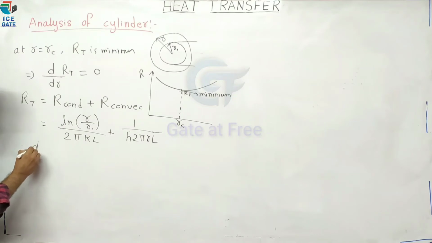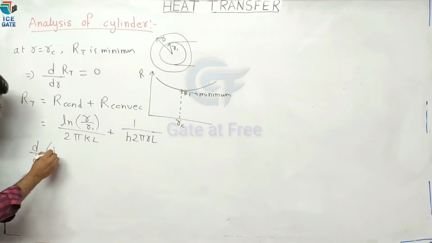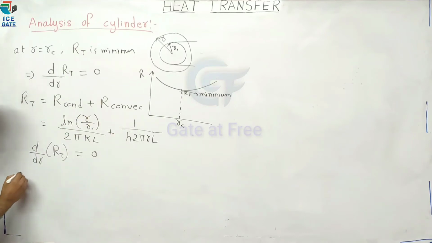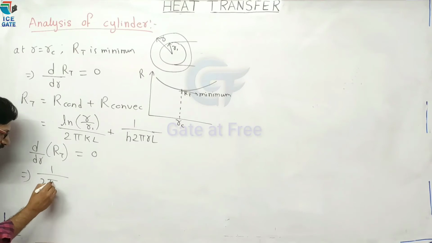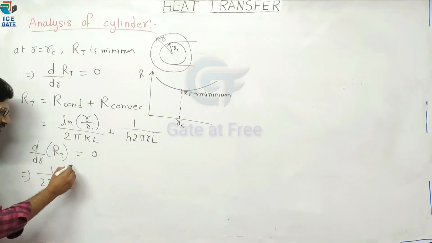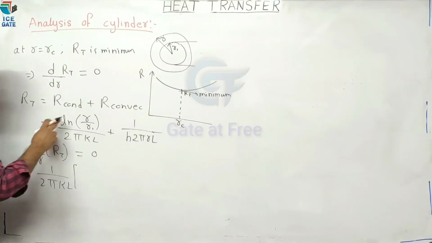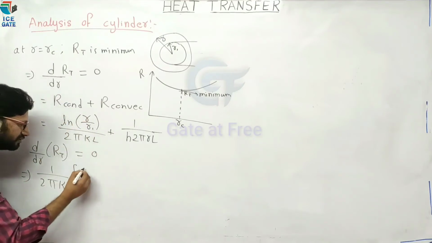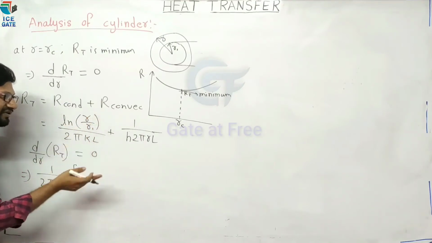Therefore dRT/dR is equal to 0. Now 1 divided by 2 pi k L. Now differentiation of log x is 1 by x. Now 1 divided by R divided by R1.